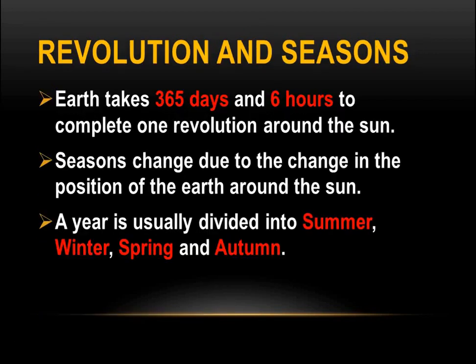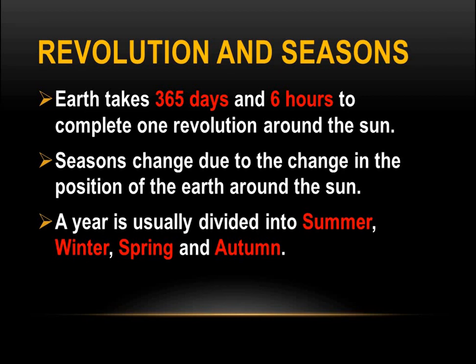The first topic, revolution and the seasons. The earth takes 365 days and 6 hours to complete one revolution around the sun in its orbit.